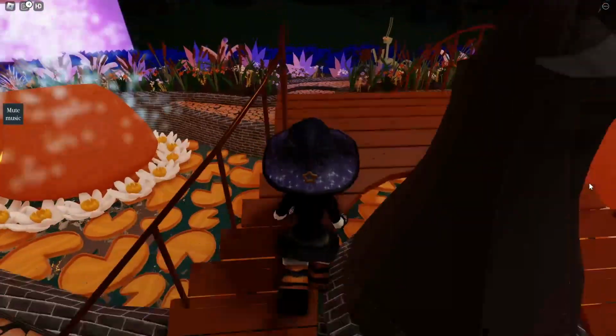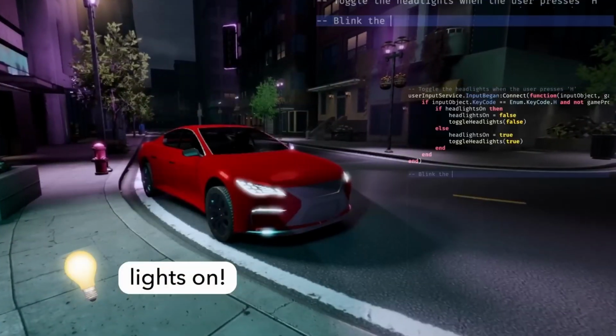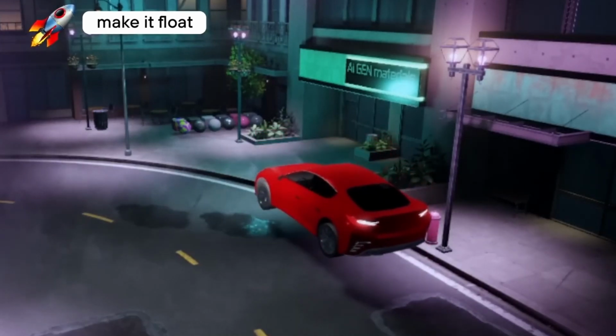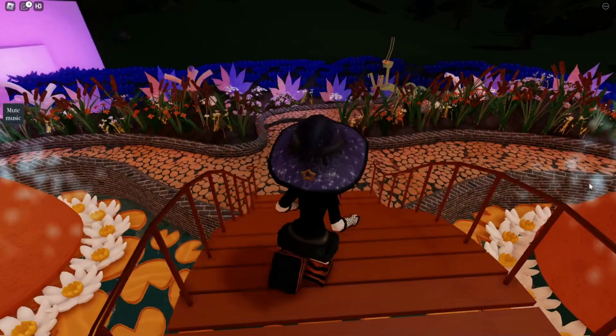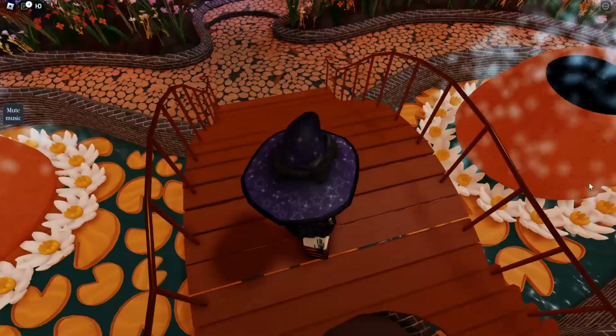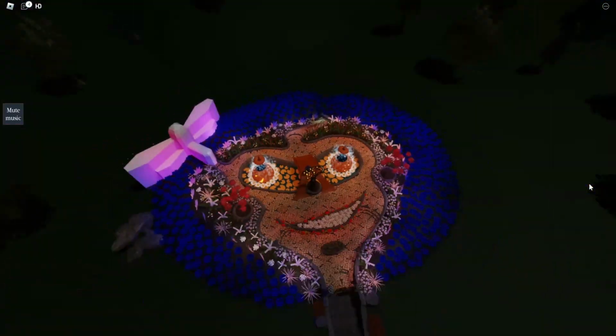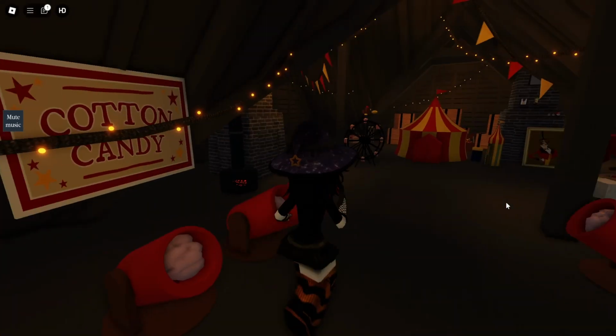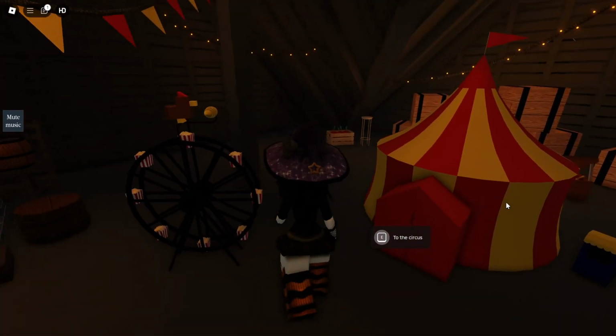these horror experiences. Generative AI is being used to create dynamic and unpredictable game environments. This means that horror games can now feature AI-driven enemies and scenarios that adapt to the player's actions, making each run unique. Roblox is also focusing on social and multiplayer features, allowing players to experience horror games with friends.